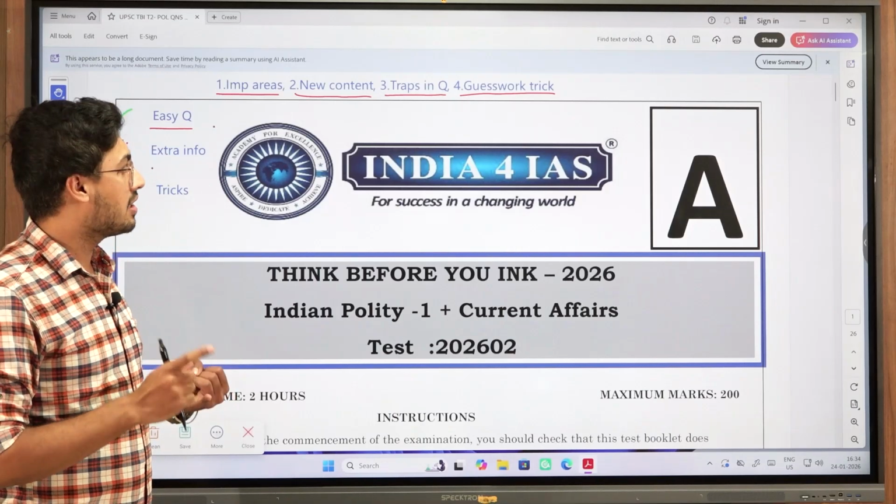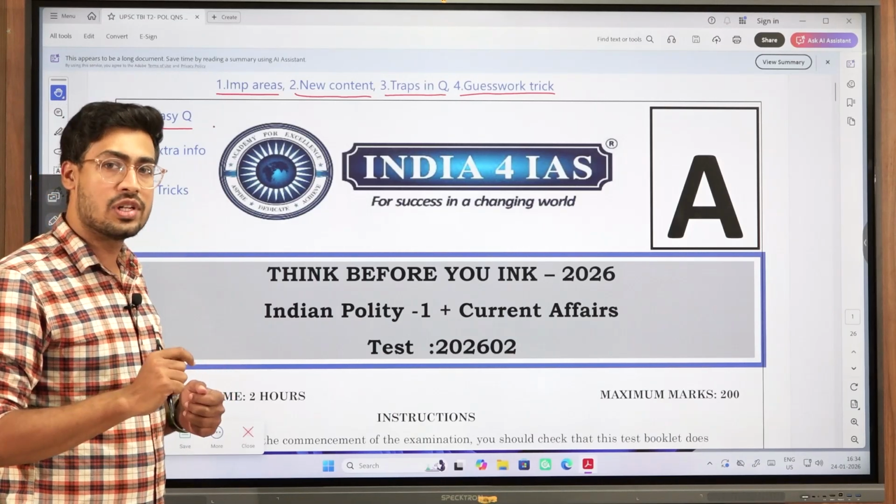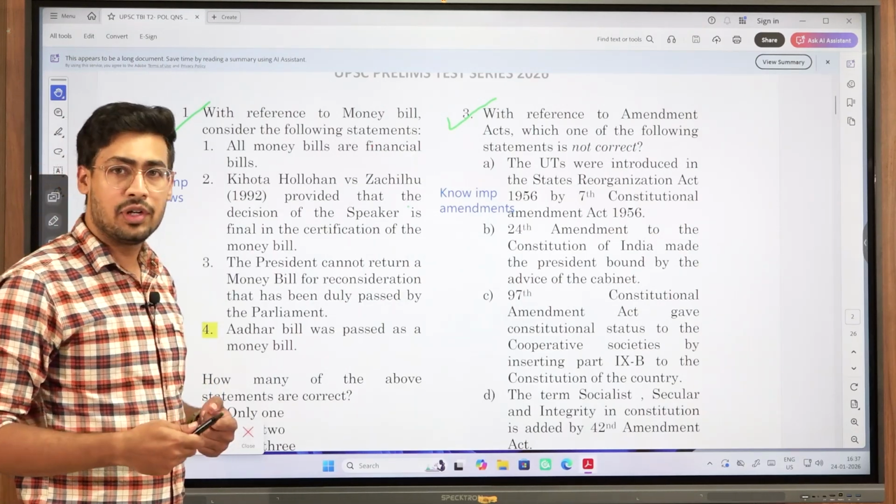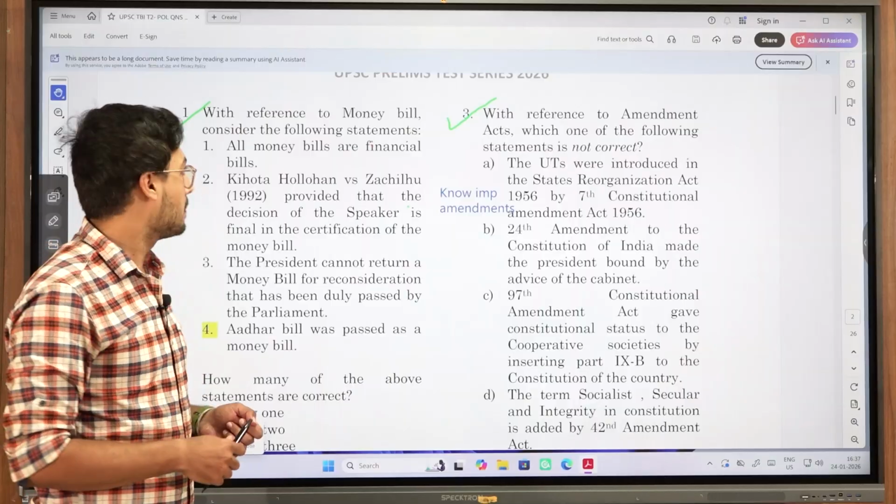You will have in your hand the traps in the question as well as guesswork, which will help you to get extra marks in the next test. I'll try to keep the video as brief as possible. So the easy questions I'll leave to yourself and I'll discuss the rest of the questions.